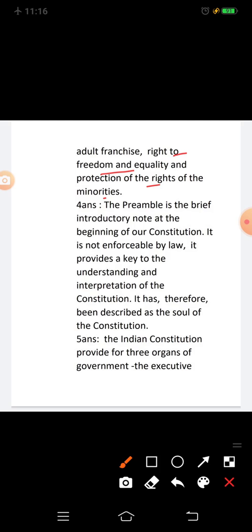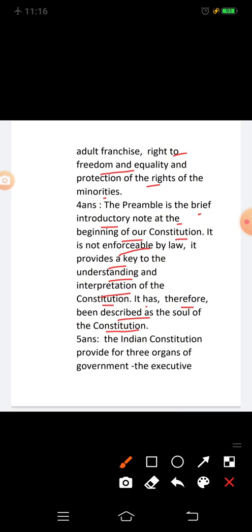Question 4: Why is the preamble so important to the Constitution? Answer: the preamble is the brief introductory note at the beginning of our Constitution. It is not enforceable by law. It provides a key to the understanding and interpretation of the Constitution. It has therefore been described as the soul of the Constitution. Question 4 is complete.